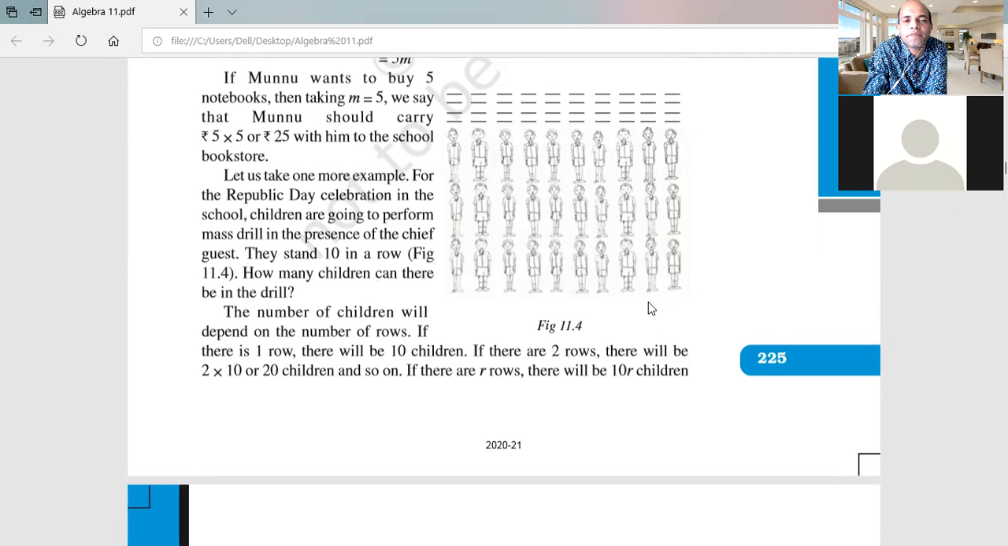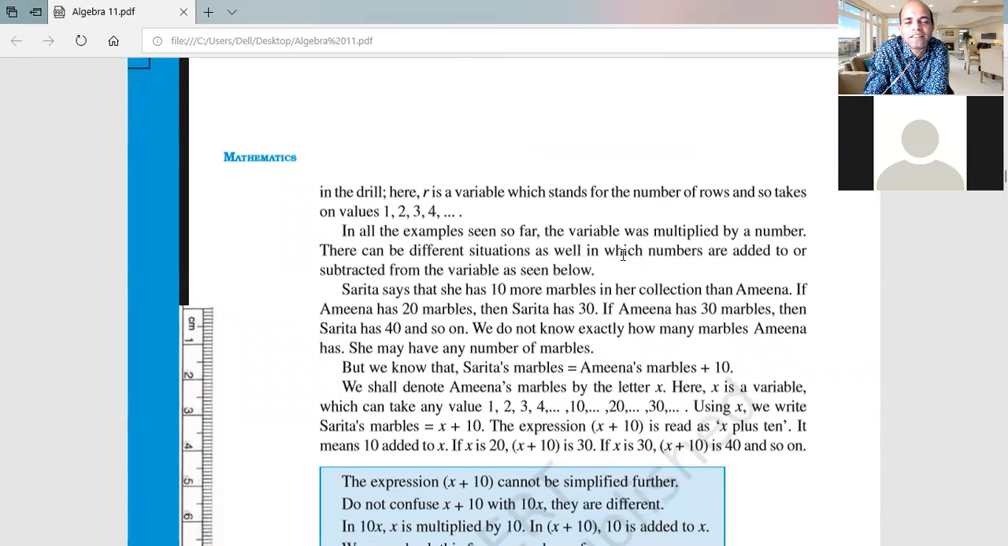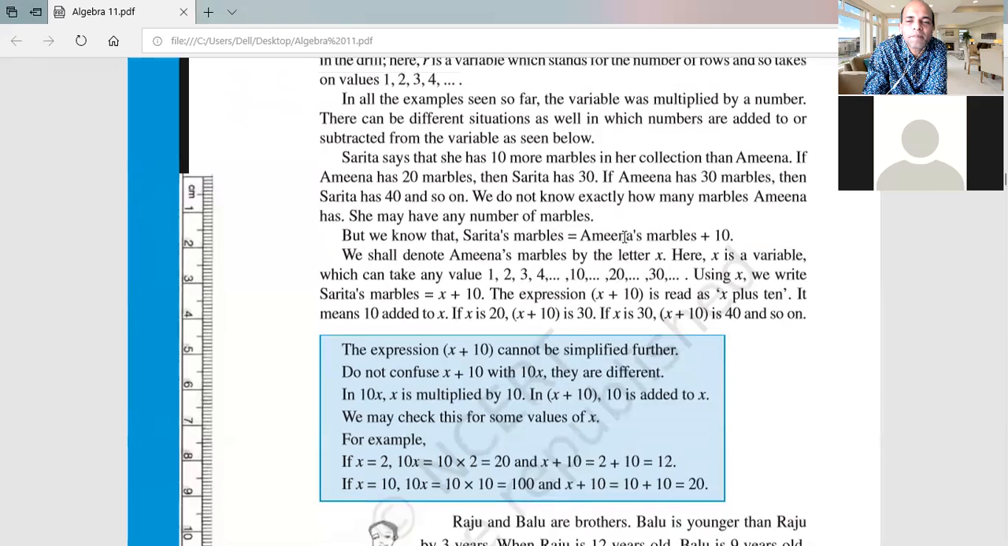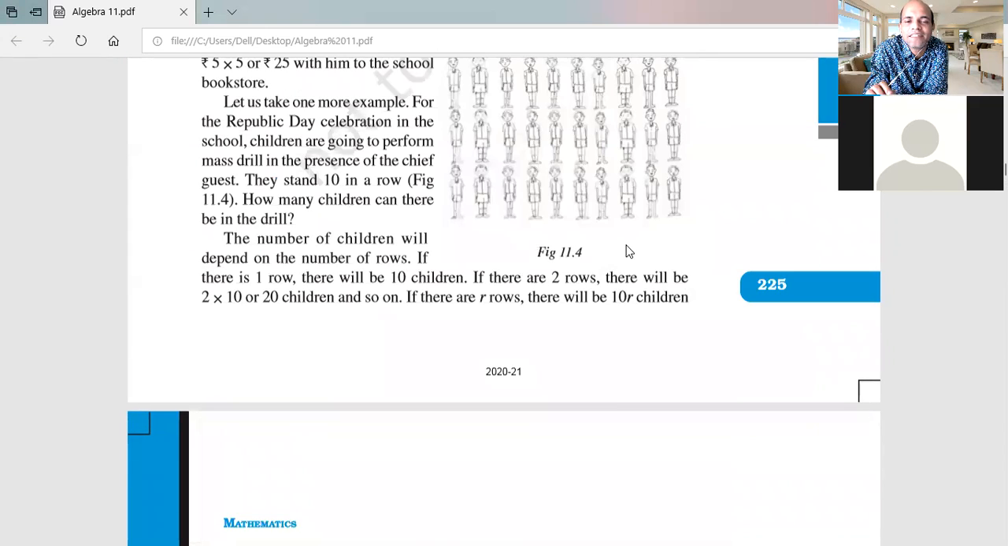Okay, if two rows are formed, how many students are there? Sir, 20 students. Good. If we form three rows, how many students are there? Sir, 30 students. Yes or no? Like that, it is very important to understand that we can make a common formula here, that is 10x or 10n or 10r. Per row you take small r, then you can say 10r. See, you can write here 10r children, yes or no?